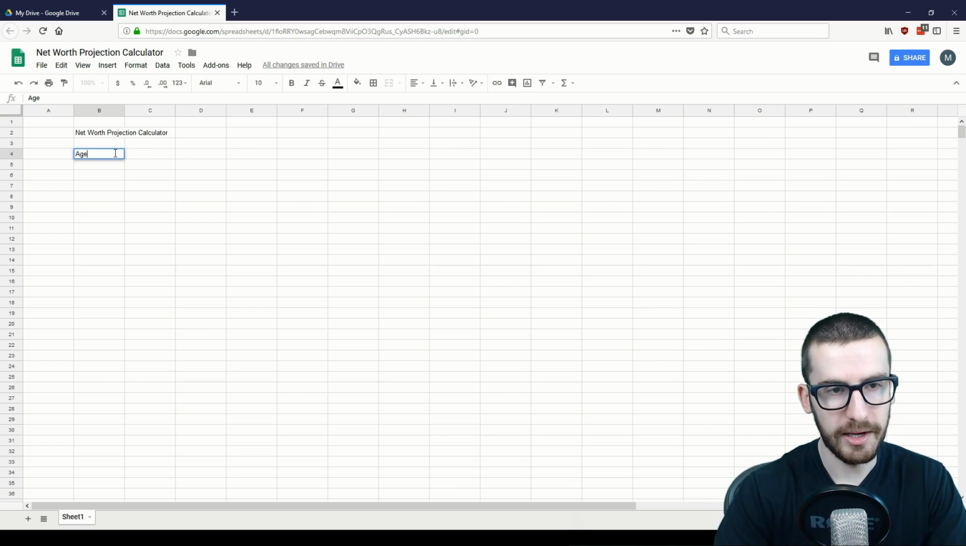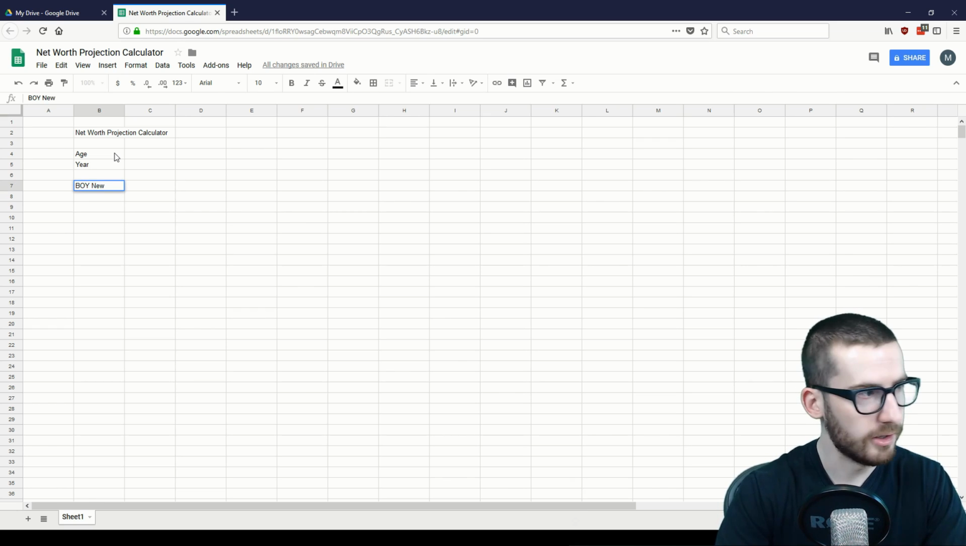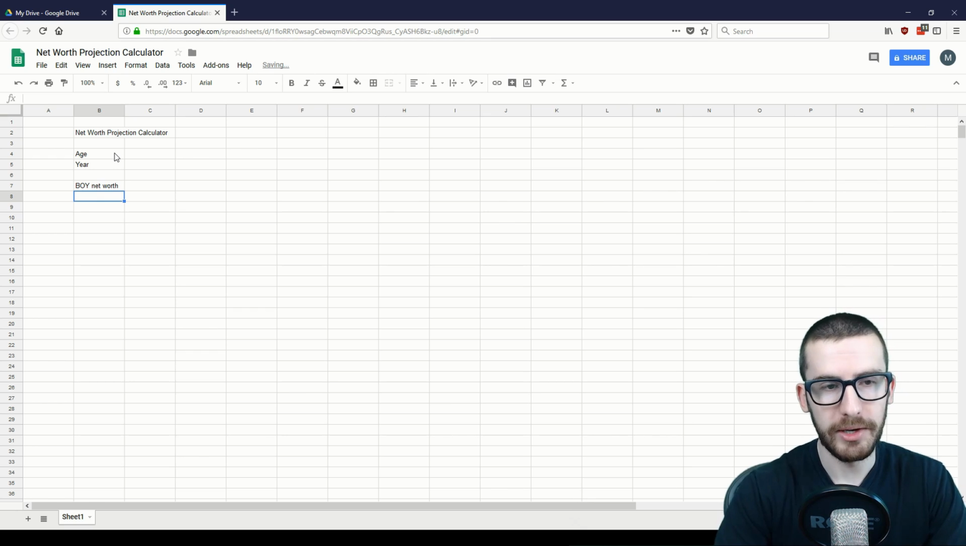In this case, we're going to add a row for age as well as for year. And then we'll build out the components of the net worth projection. In this case, we'll start with your beginning of year net worth. After that, we're going to add back the income that you earn in that year.